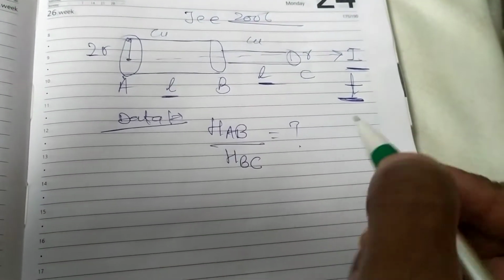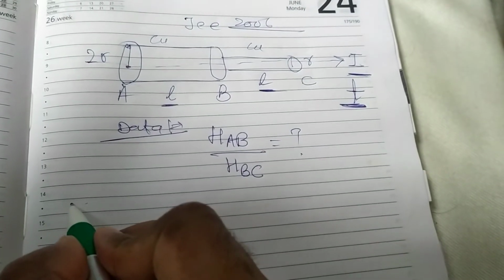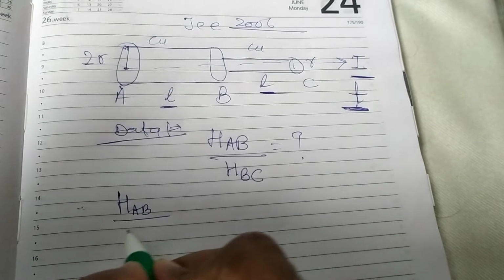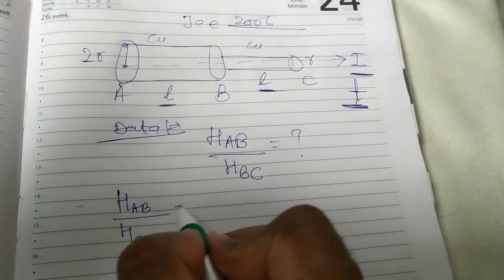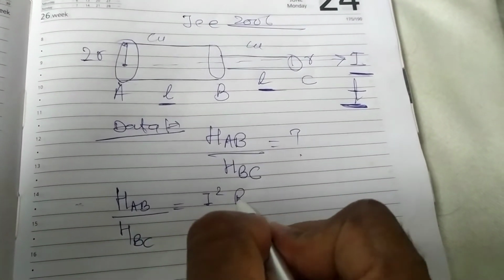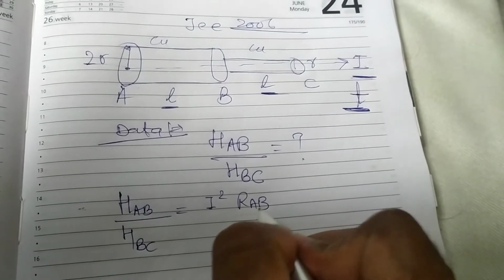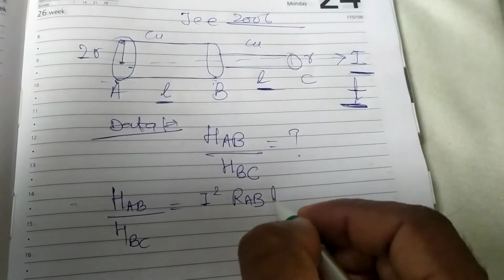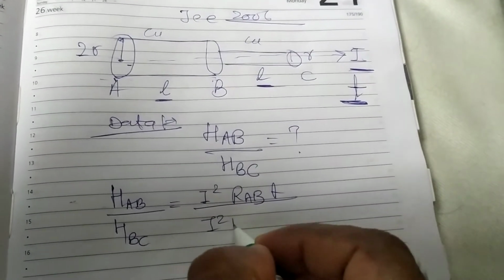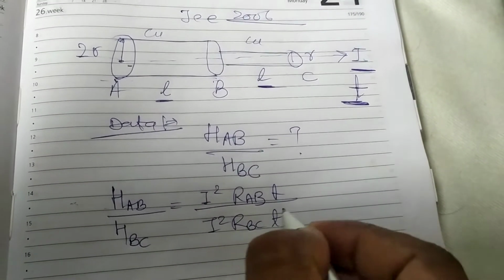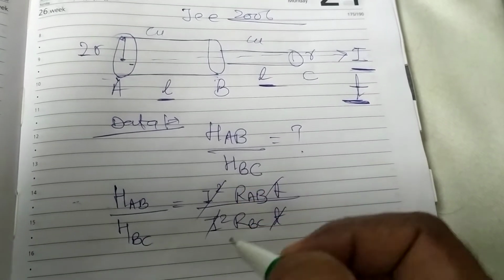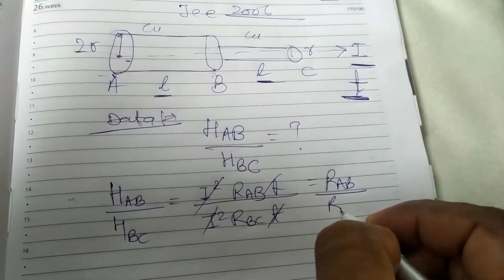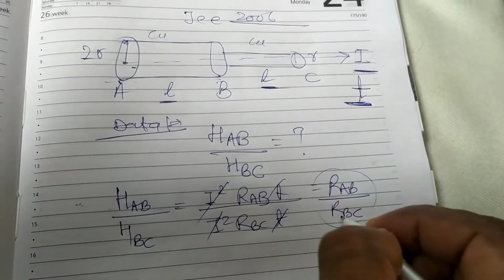How to find it? It's very simple. We have the formula HAB divided by HBC. Heating is what? I square R T. So the heat of AB is I square resistance of AB into T, and of BC is I square resistance of BC into T. The time cancels and the current cancels, leaving RAB upon RBC. So we have to take the ratio of resistances.